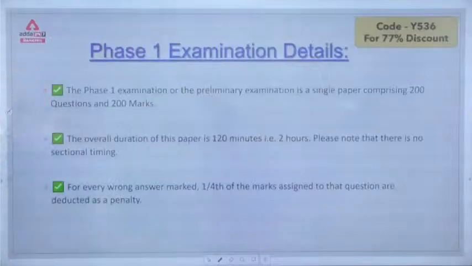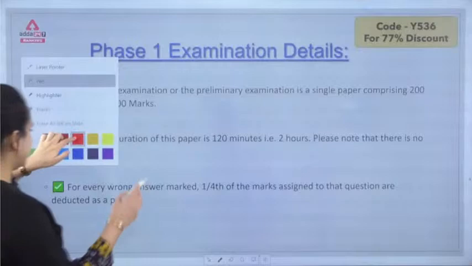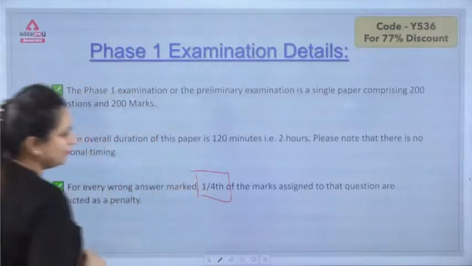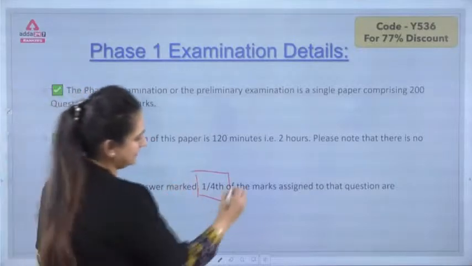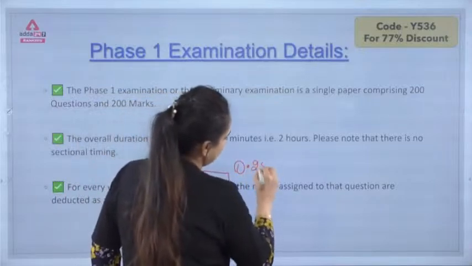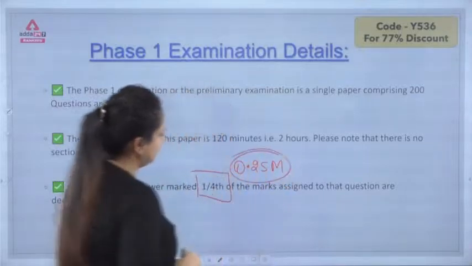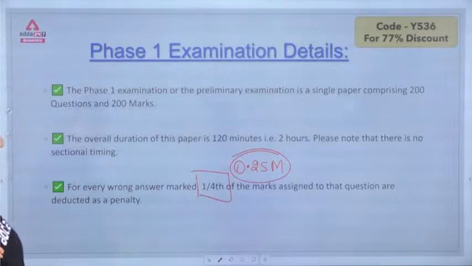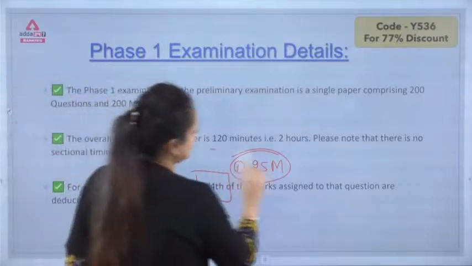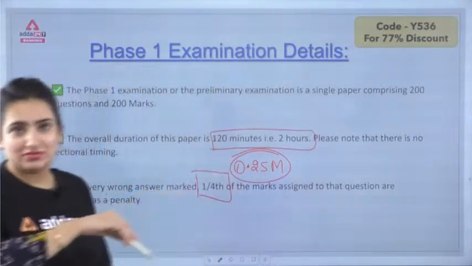Moving forward, the important thing I highlighted was that 1/4, that is 0.25 marks, will be deducted as negative marking, and the overall duration of the paper is 120 minutes, that is 2 hours, which I told you in the previous slide.